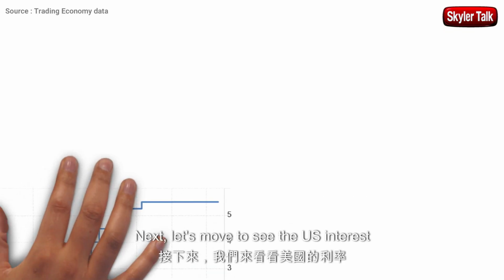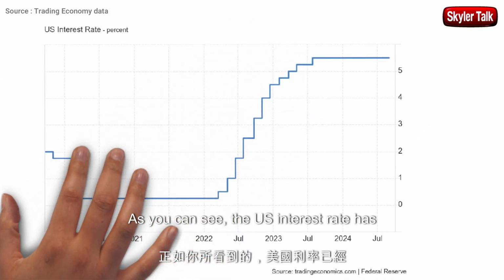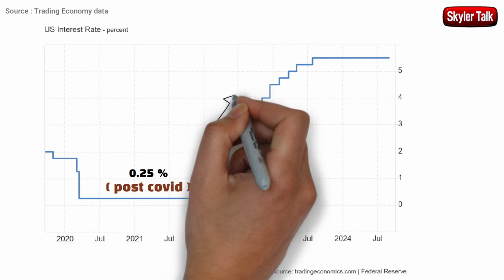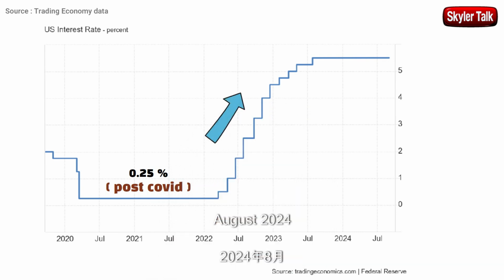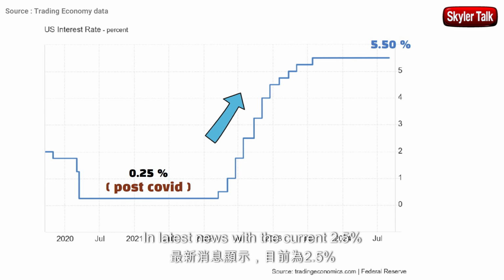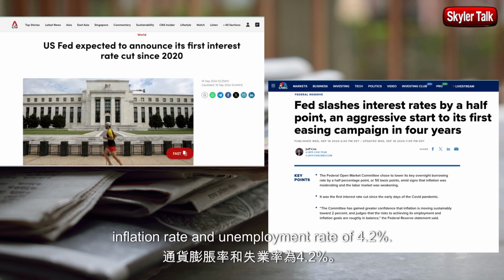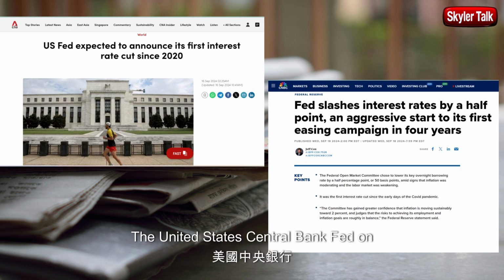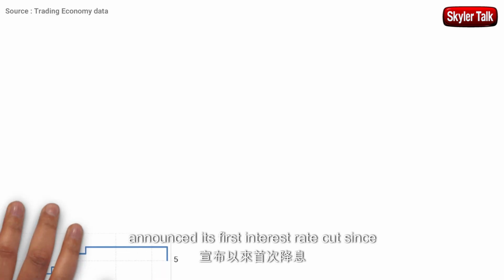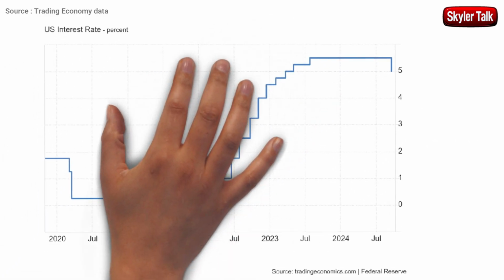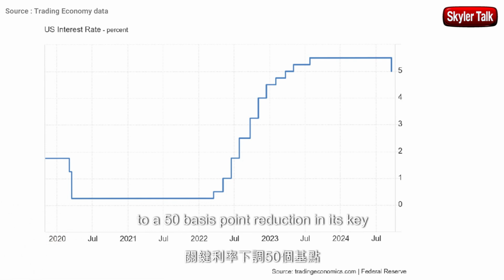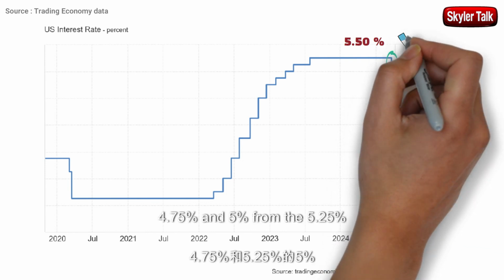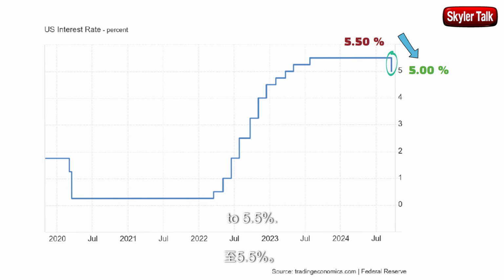Next, let's move to the U.S. interest rate graph. As you can see, the U.S. interest rate has gradually increased from the post-COVID era in mid-2022 at 0.25% to 5.5% in August 2024. In the latest news, with the current 2.5% inflation rate and unemployment rate of 4.2%, the United States central bank, the Fed, on Wednesday, September 18th, announced its first interest rate cut since March 2020, a 50 basis point reduction in its key lending rate to between 4.75% and 5% from 5.25% to 5.5%.